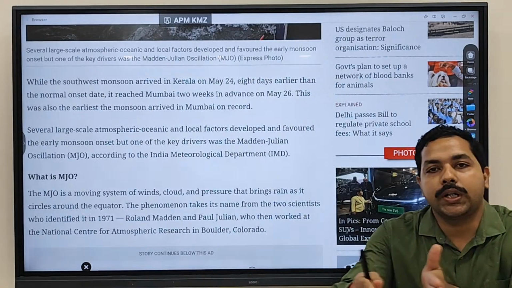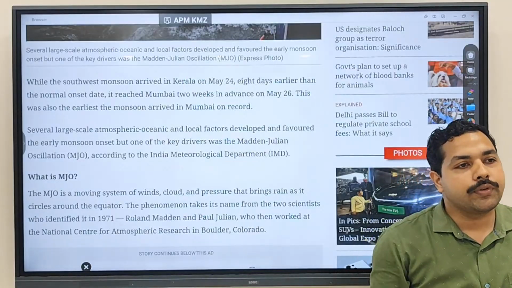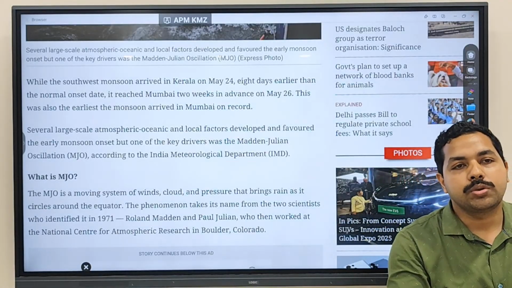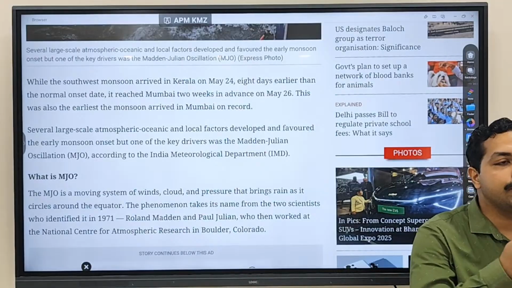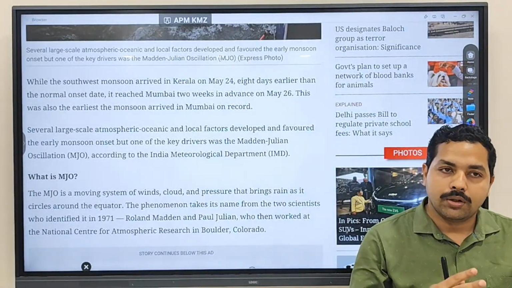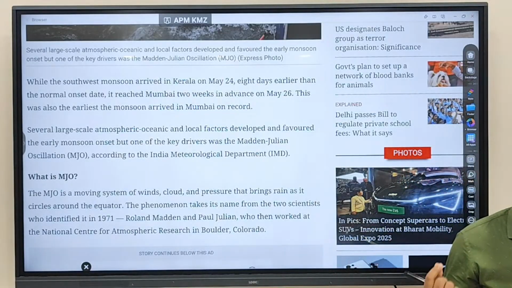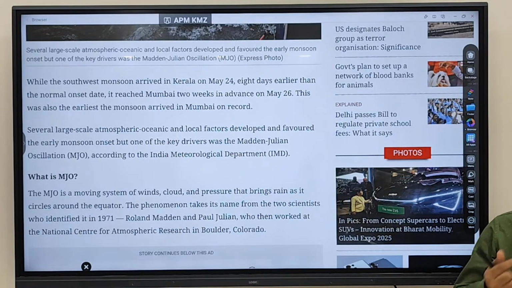So what is causing this year's early onset of monsoon in India is the Madden-Julian oscillation. We discussed that when this vertical column of air moves over India, there is more rainfall, and more rainfall means arrival of monsoon. Clear? So the Madden-Julian oscillation also impacts the southwest monsoon in India. This year it has led to early arrival of monsoon in India.